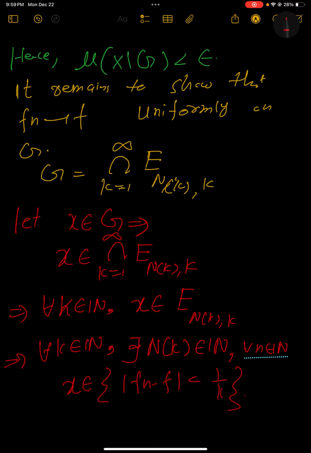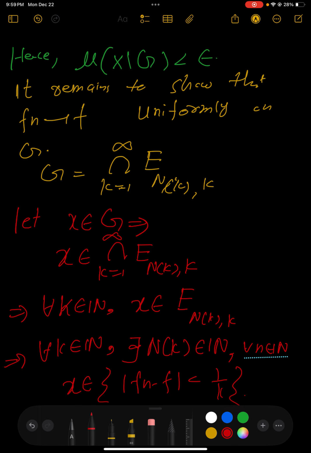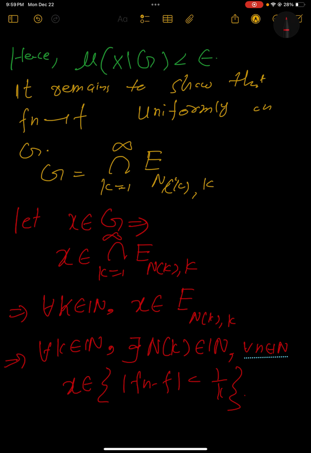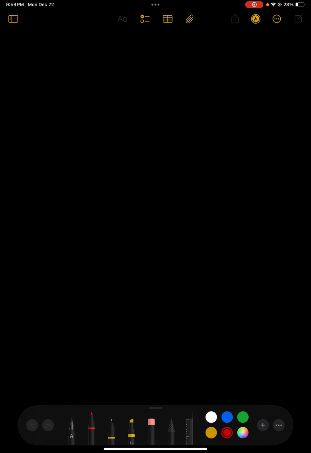That's what we have if you look at the definition of E_n^k. Because n is dependent on k, that's what we require for uniform convergence.